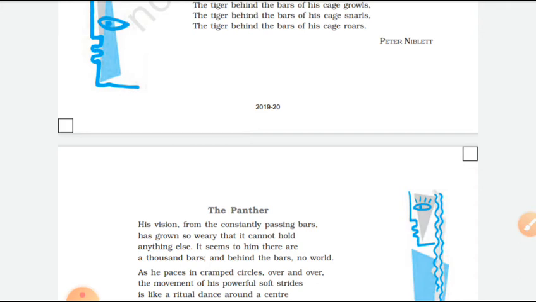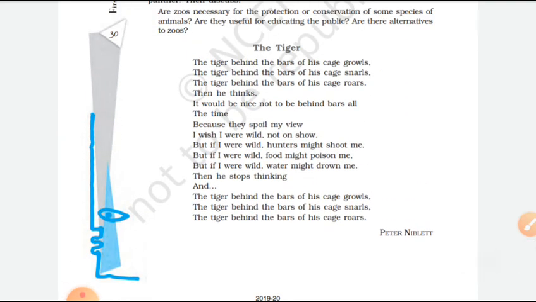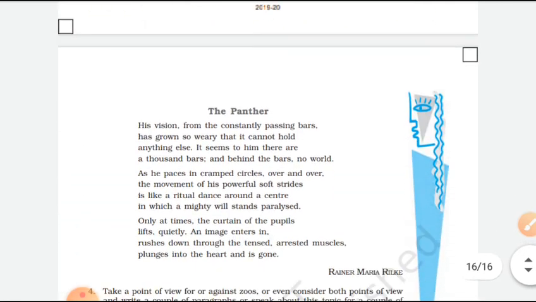In a zoo you can understand, zoo means these animals are not feeling free, they are bound, they are kept in a cage or like that, so they are not feeling good. These things you can read.